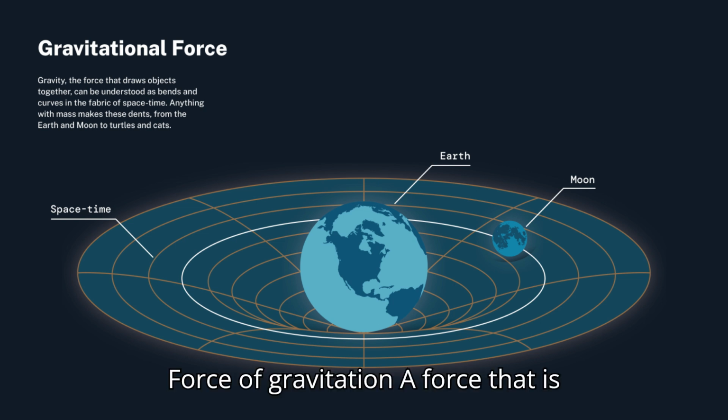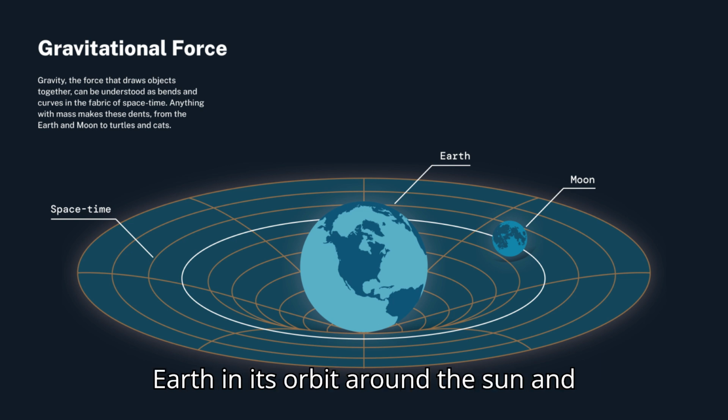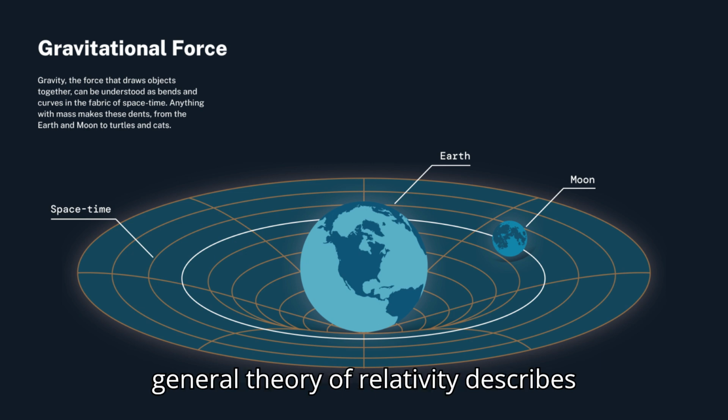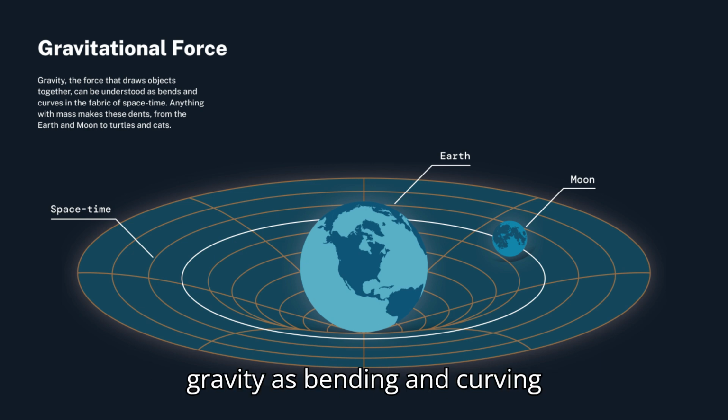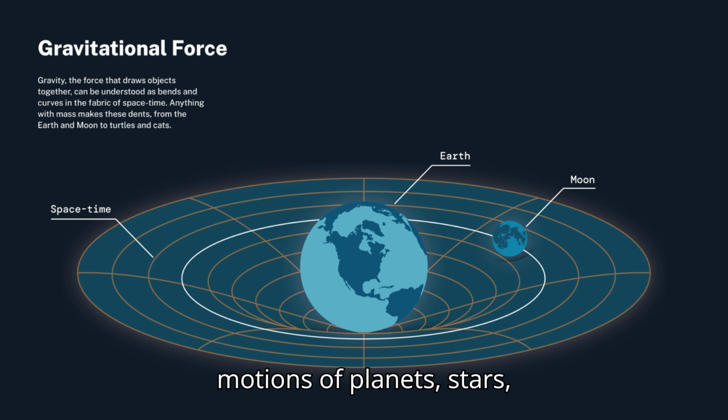Force of gravitation. A force that is most familiar is gravity. It maintains Earth in its orbit around the sun and keeps us rooted to the ground. The general theory of relativity describes gravity as bending and curving spacetime, which has an impact on the motions of planets, stars, galaxies, and even light.